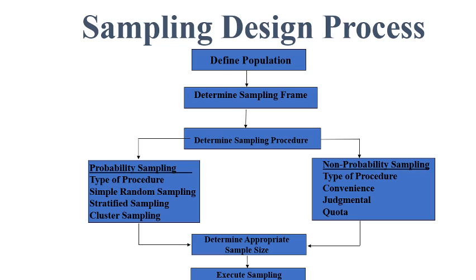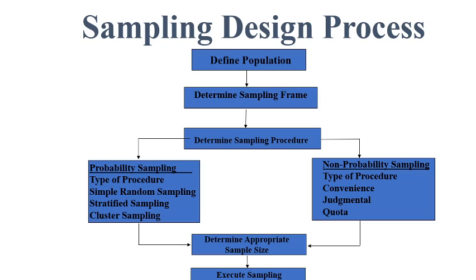Once it is decided which procedure the researcher is going with, let's suppose convenience sampling, then it is very important to determine an appropriate sample size, that is, how much sample will be collected. Why?